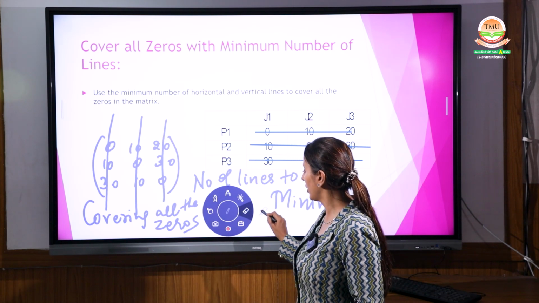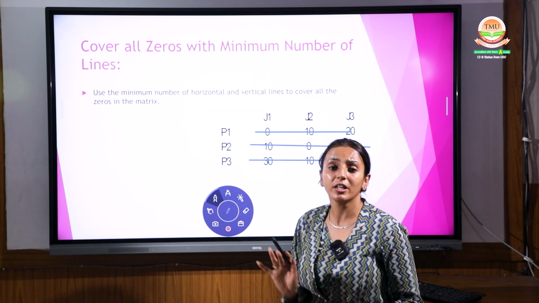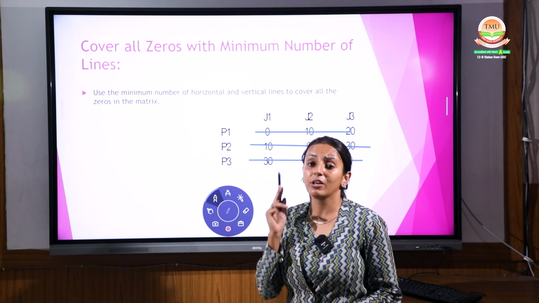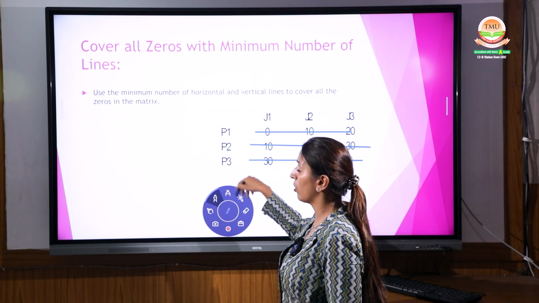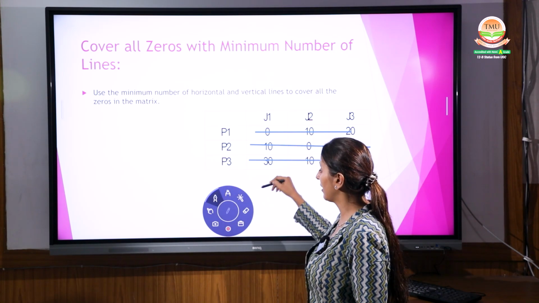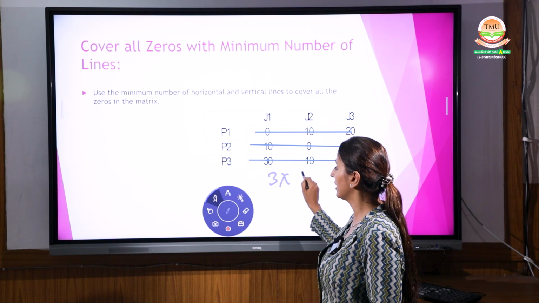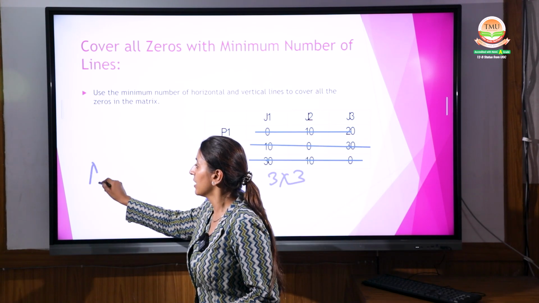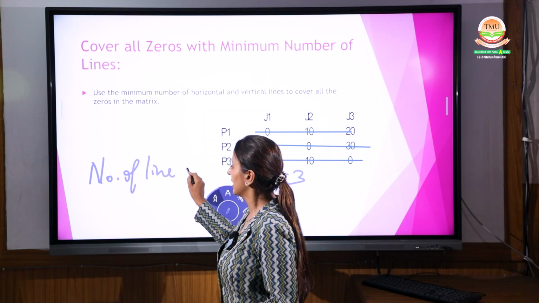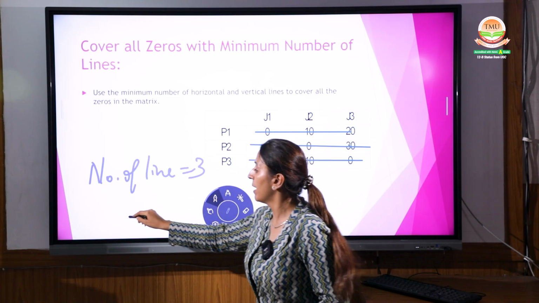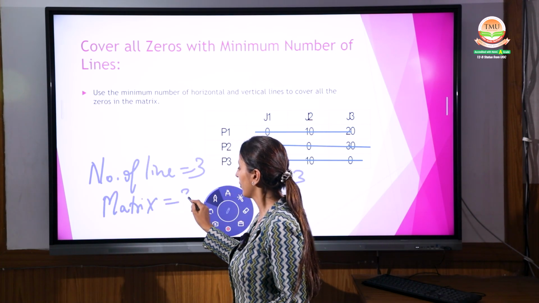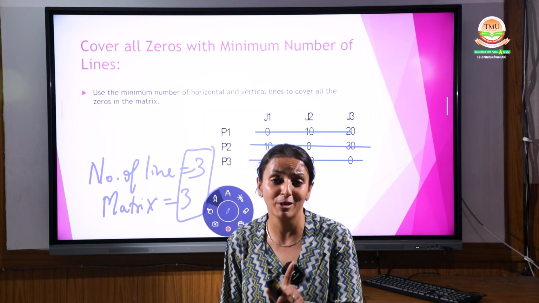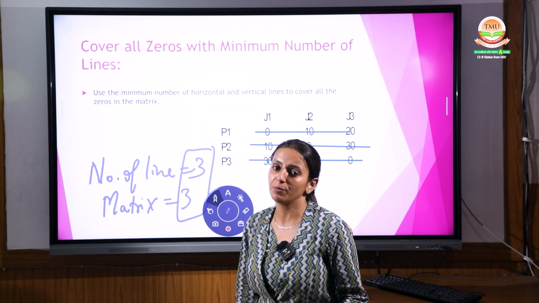Now in this matrix what have you seen? You have seen that all the lines are done and the total number of lines is 1, 2, 3. The lines are 3 and the matrix is also 3 by 3. Why 3 by 3? 3 columns and 3 rows. That means the number of lines equals 3 and the matrix is also 3. That is the same. Once it is the same, that means no adjustment is required. This is your optimum answer.